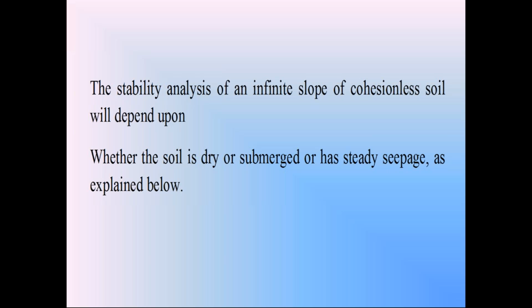First condition, the soil is in dry condition, which happens in summer. The second condition, the soil is in submerged condition. The third condition, the soil is in steady seepage condition. Submerged condition means the entire soil slope is submerged in water. Steady seepage condition means the water is flowing in that soil slope. Submerged and steady seepage conditions happen in rainy seasons.